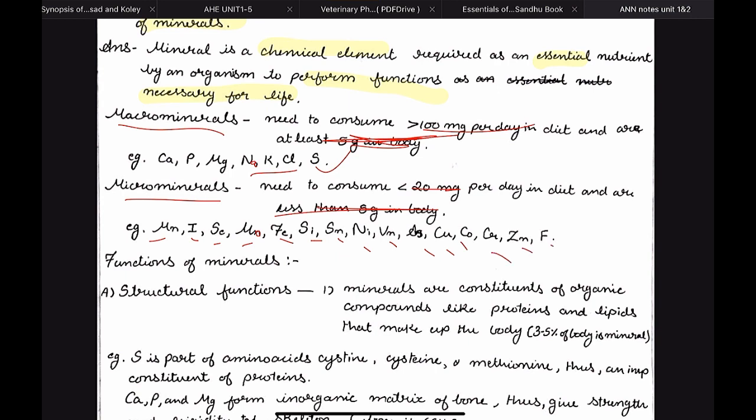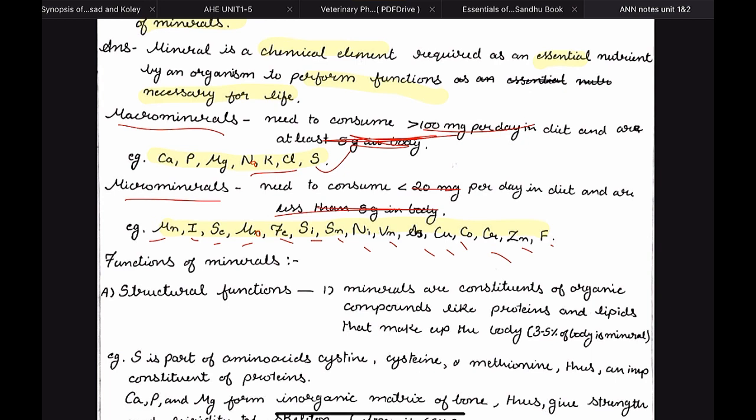One thing to note is that not all of these micro minerals are essential in all animals. The macro minerals are universal. All animals require them, although the requirement may be different. The amount required may differ, but these 7 macro minerals are essential in all animals, in all species. But these 15 micro minerals are not essential in all the species.